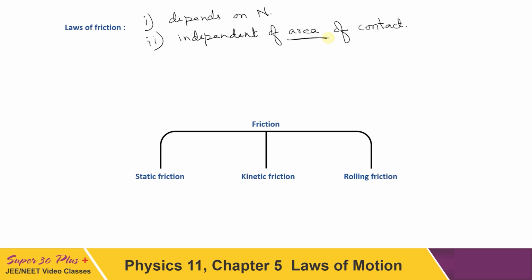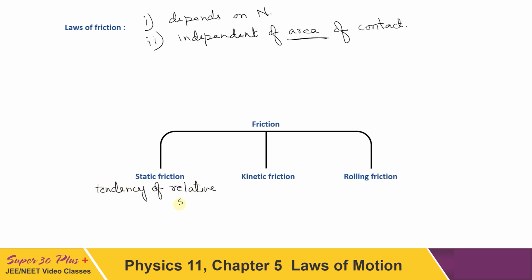Now we can categorize friction in three different categories. One is static friction, another is kinetic, and third is rolling friction. As the name itself suggests, static friction is something that opposes the tendency of relative sliding between the surfaces. So this one opposes the tendency of relative sliding, not the actual sliding, only its tendency.